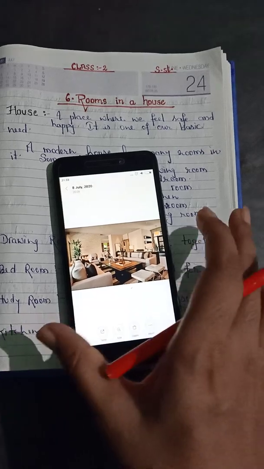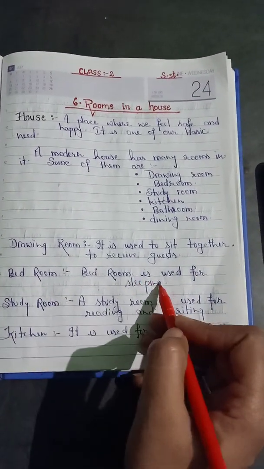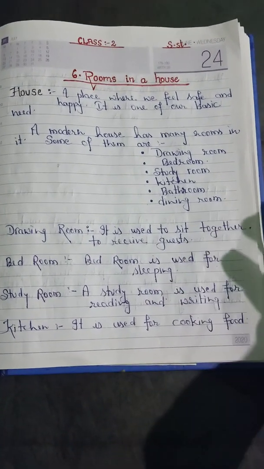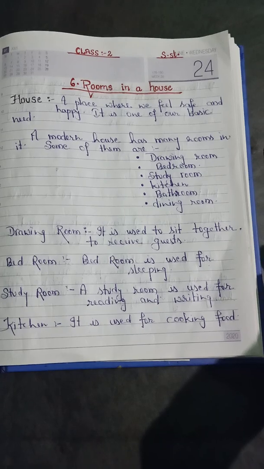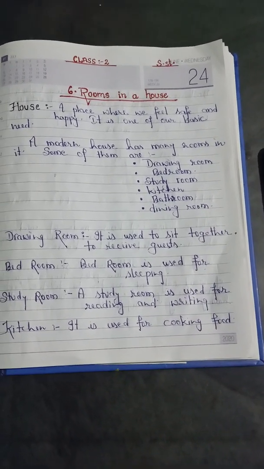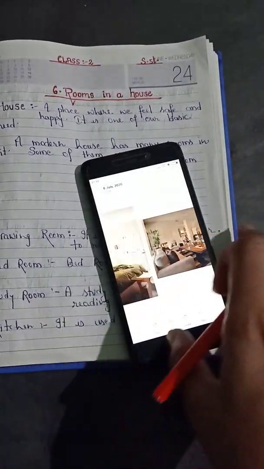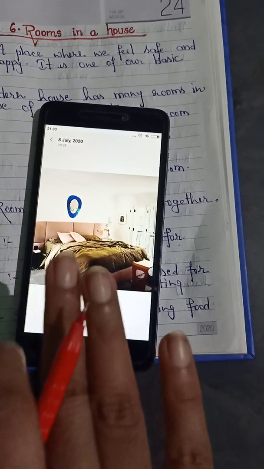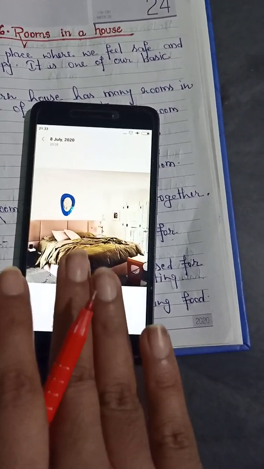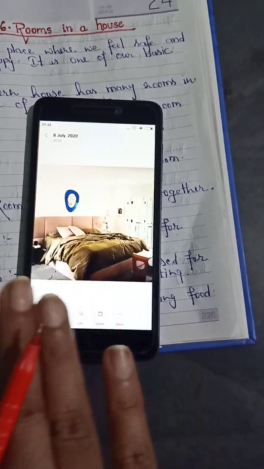This is the drawing room. Then after the drawing room, there is the bedroom. Bedroom is used for sleeping. When we feel sleepy, we do not go to our drawing room. We just go to our bedroom, and then we sleep there. So here it is the bedroom. One bed is inside the bedroom. There we can sleep and there we can feel relaxed.